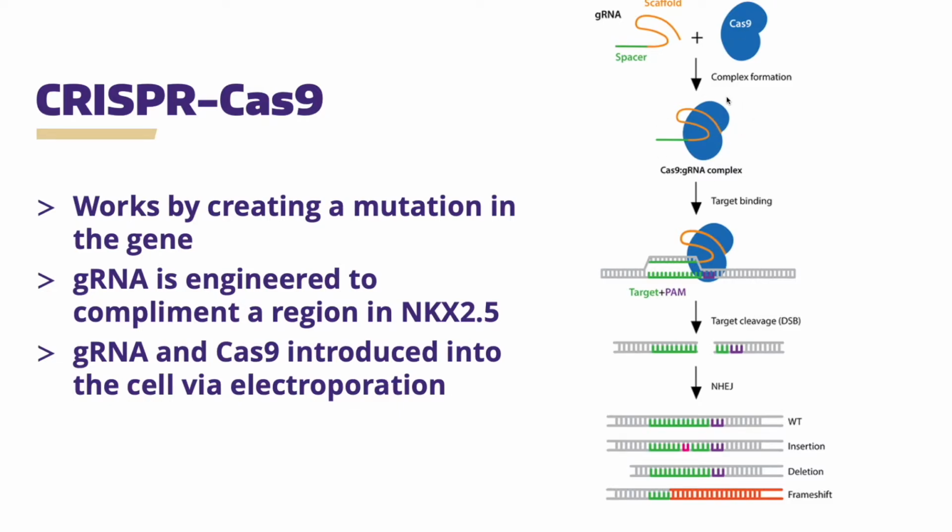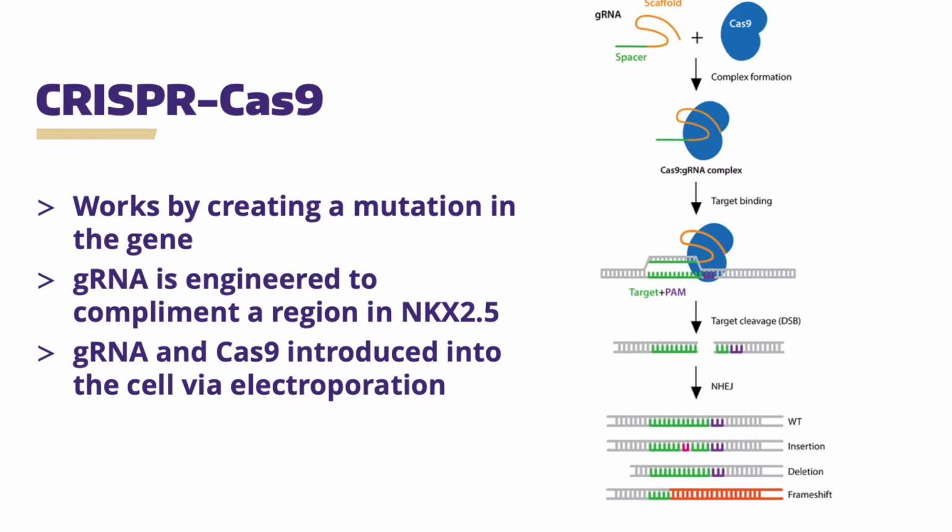So once they form a complex and are introduced into the cell via electroporation, the complex can parse through the DNA until it finds a section that matches its engineered sequence. Once it does so, it creates a double-stranded cut in the DNA. When a cut is made in the DNA, the cell does not repair it perfectly and may create an insertion, a deletion, or a frameshift mutation. These make the product ineffective, which creates the knockout.